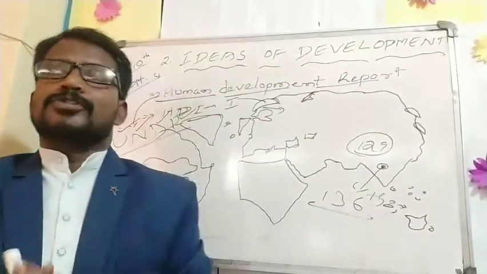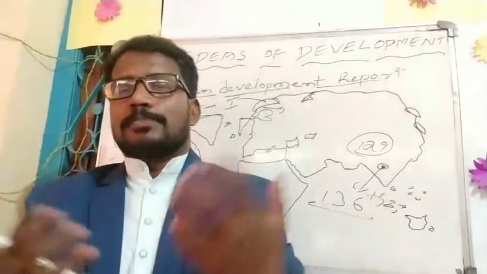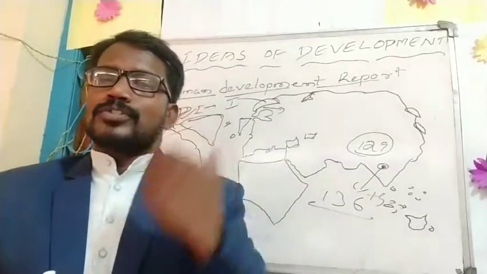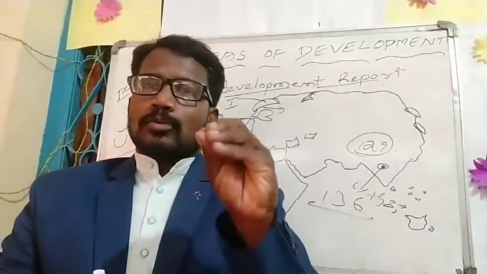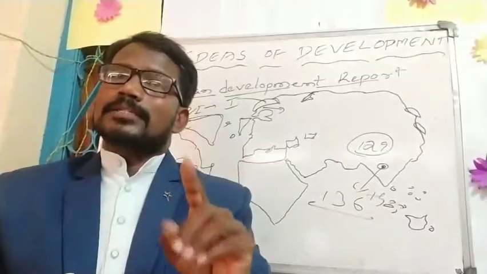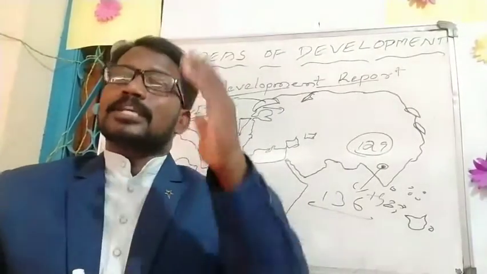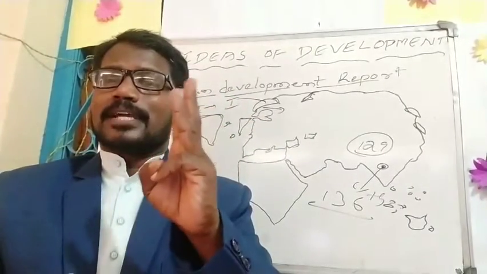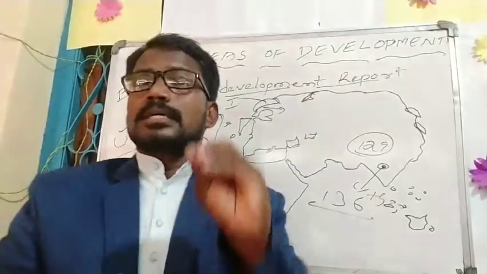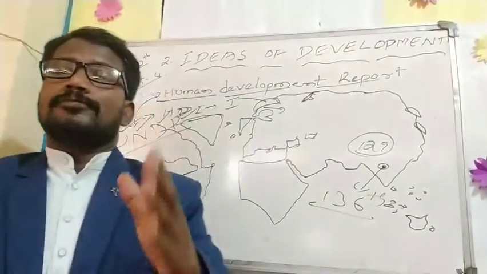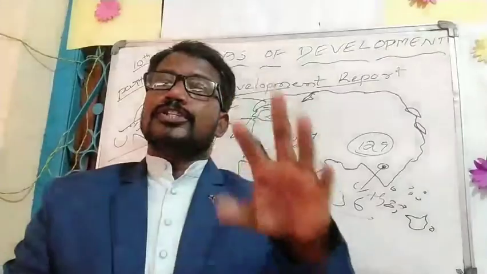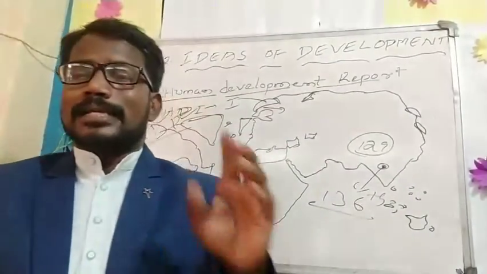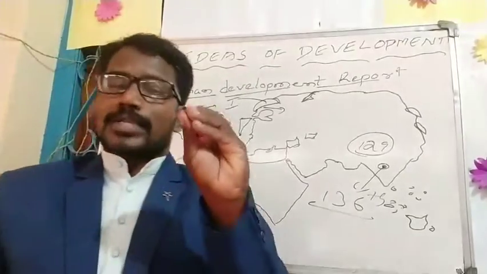And life expectancy. What about life expectancy places? The first place goes to Hong Kong, second place Japan, third place Switzerland. In the Human Development Index, Switzerland is getting second place, as well as in life expectancy. Third place is gotten by Switzerland, 81 years 7 months. If you observe your textbook, page number 23, the fifth table gives some data regarding India and its neighbors for 2013.